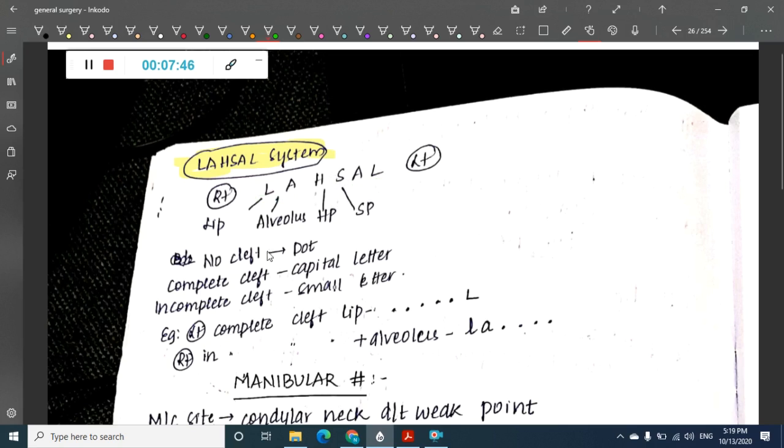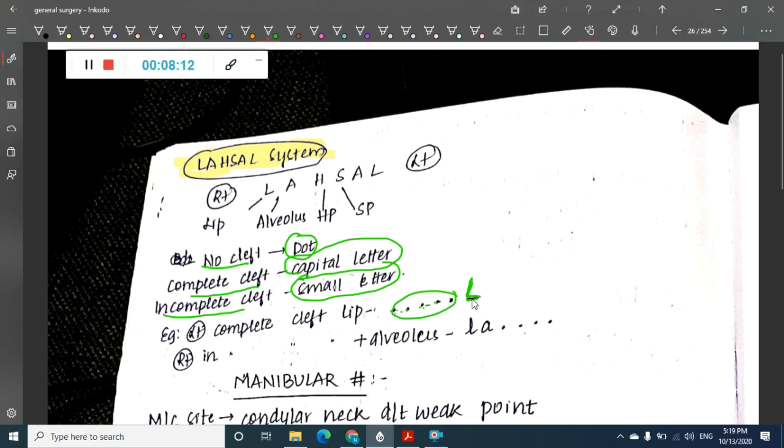If there is no cleft, then you will have to put a dot. If there is a complete cleft, then you should write it in a capital letter. If there is an incomplete cleft, then you use a small letter. So here, these are the dots. If you see left complete cleft lip, here you don't see any cleft, right? So you won't write anything here.